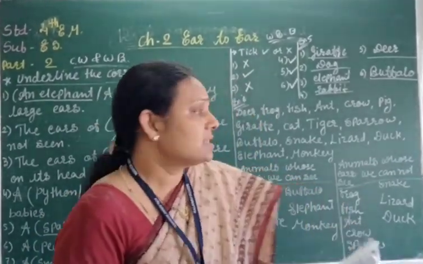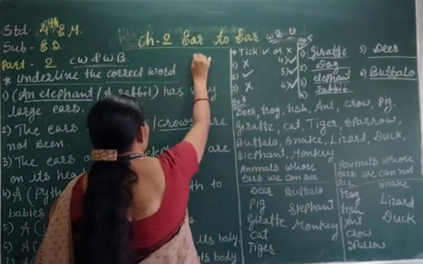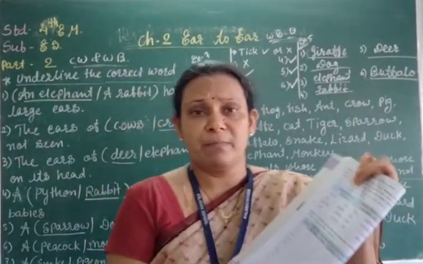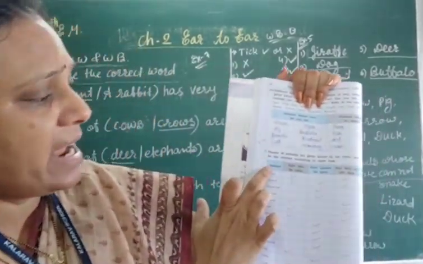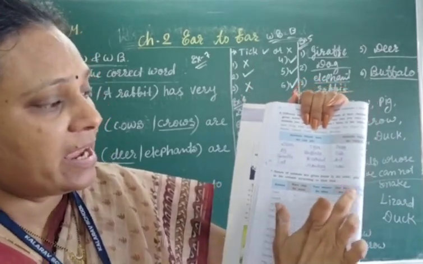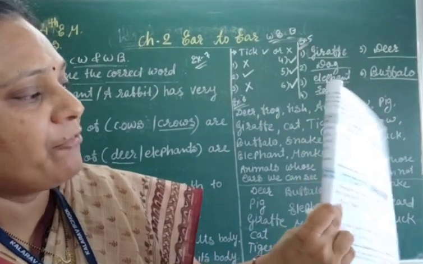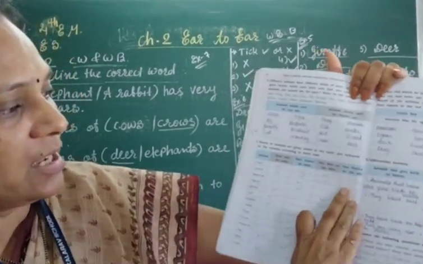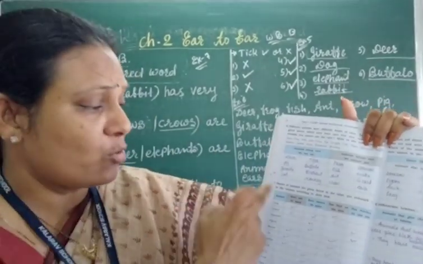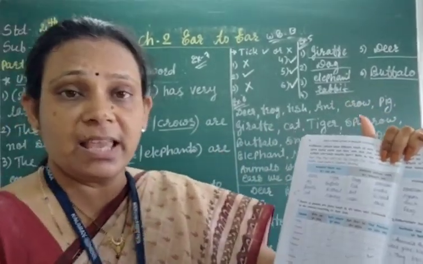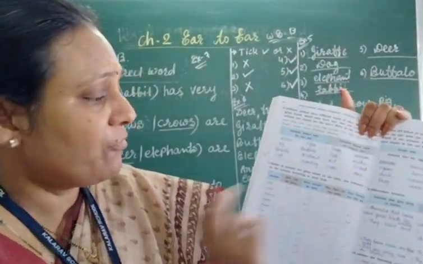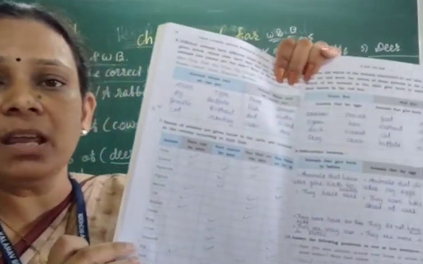Okay, now exercise 7, you just have to put a tick mark. I will show you how to tick mark. Now look here: animals, ears can be seen, ears cannot be seen, hair on the skin and feather on the skin, right? What you have to do is tick in the column of ears can be seen for animals whose ears are visible, tick in the column for those whose ears are not visible, tick in the hair column if there is hair, and if there is feather, tick in the feather column.